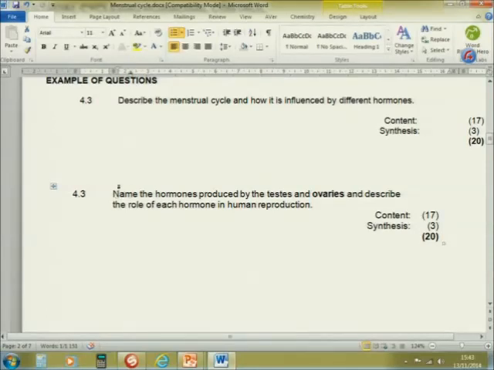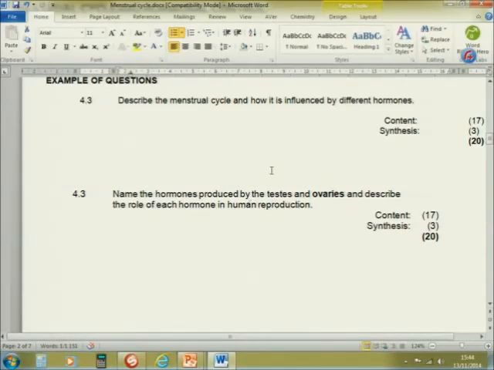You can come across an essay that asks you to explain the menstrual cycle, and the other essay that you can be asked can be this one. Name the hormones produced by the testes and the ovaries, and describe the role of each hormone in human reproduction.